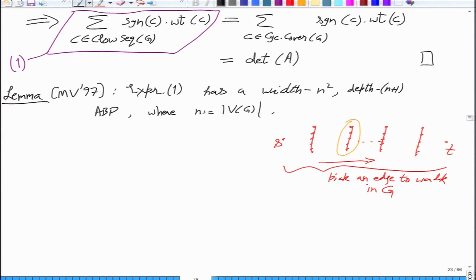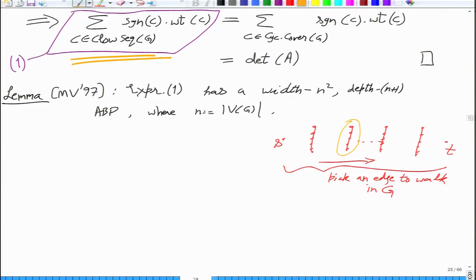In the last class, we showed that the determinant is equal to this expression 1. Expression 1 here is this big sum of signed weights of all closed sequences with length exactly equal to n, which is the number of vertices.